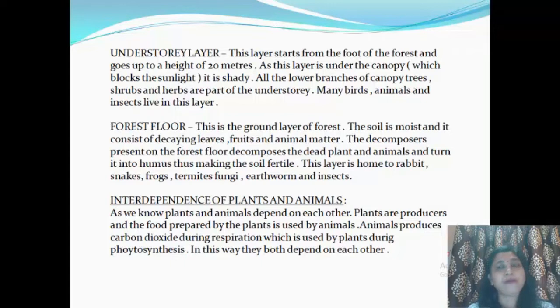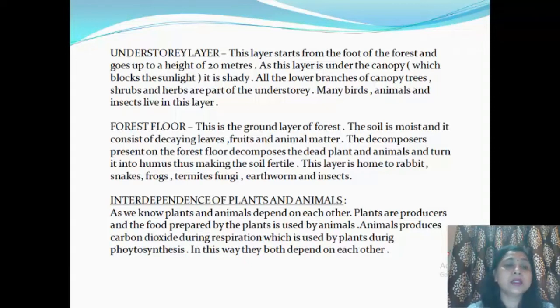This layer starts from the foot of the forest and goes up to a height of 20 meters. As this layer is under the canopy, which blocks the sunlight, this layer is shady, and all the lower branches of canopy trees, shrubs and herbs are part of the understory. Many birds, animals and insects live in this layer.